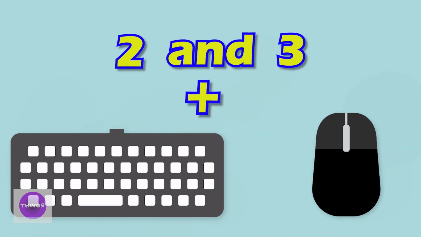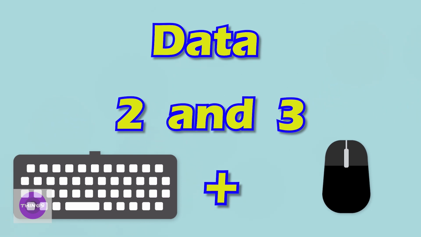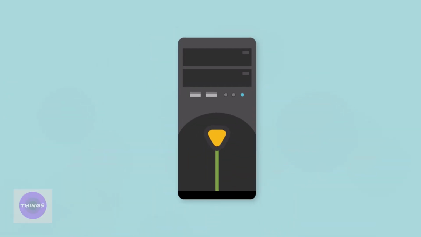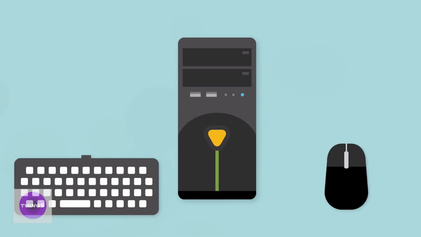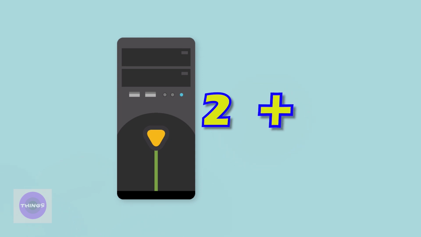Now children, we will come to the processing. We have given the input to the computer, that is the data, the numbers 2 and 3, and we have also given the instruction add. The central processing unit works on the input using the instructions given by the keyboard and the mouse. So the processing will happen in the CPU, that is the brain of the computer. So the CPU will do 2 plus 3.